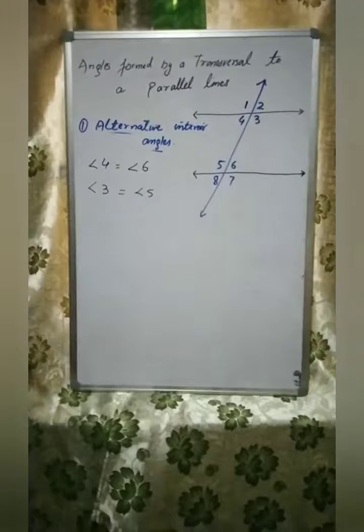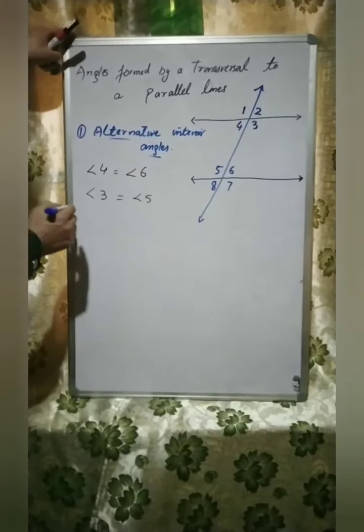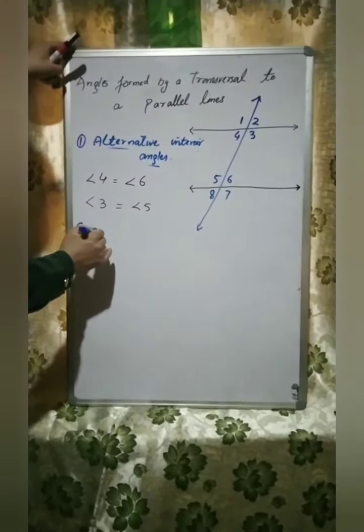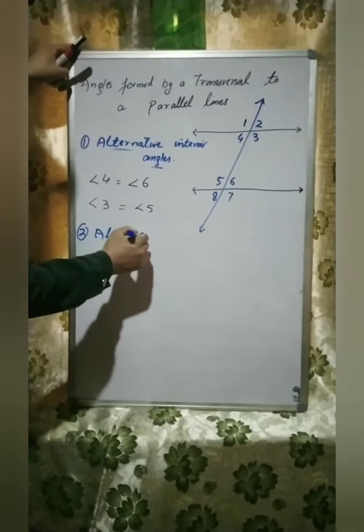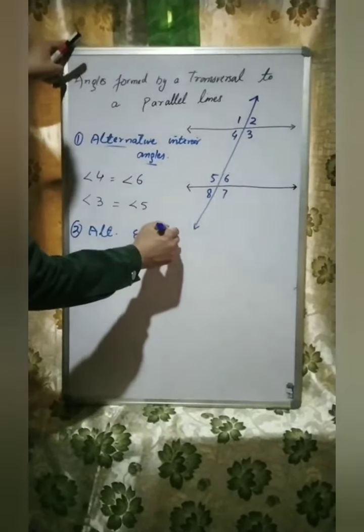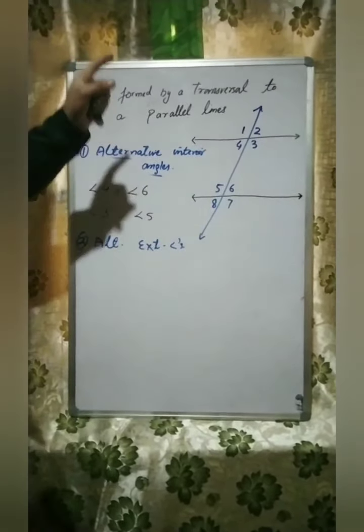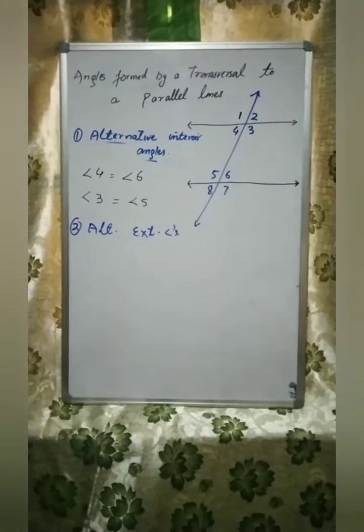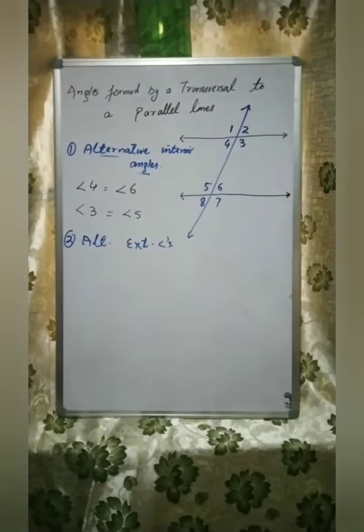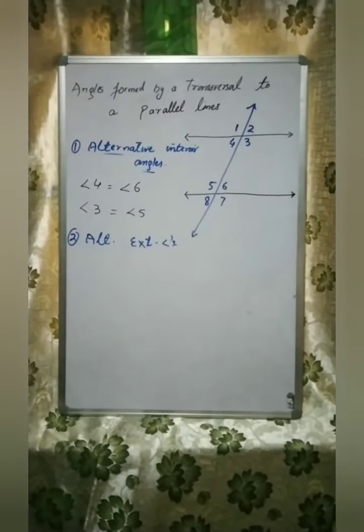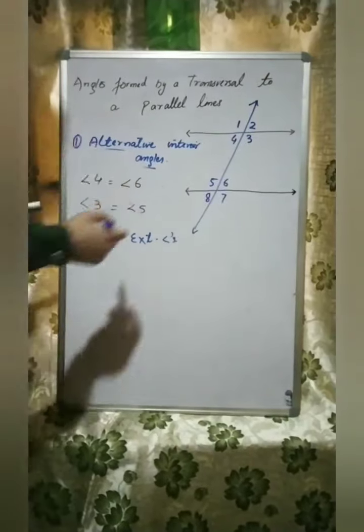Now, second, that is the same alternate but exterior angles. These are the angles created like alternate interior angles, but in the upper part and the lower part.